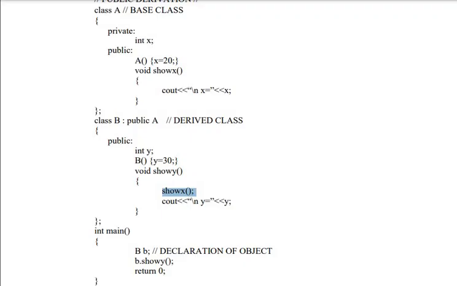So if you make a call B dot show Y, the control will be transferred to show Y. Inside show Y, show X is called, and in show X you get X as 20. So why do we need these types of things? Because X is declared as private. So private data of any particular class can be accessed using its functions. So I need to create a function here.